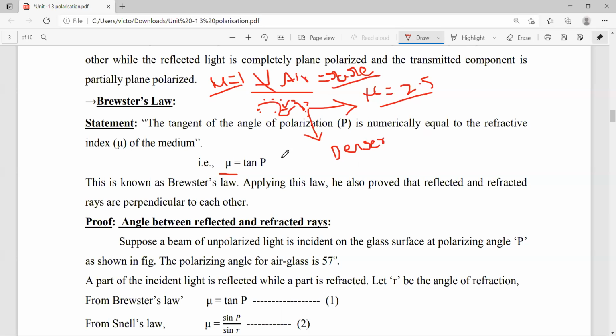If there are two mediums, say water and glass, then depending upon the refractive index, again we can decide which one is rarer and which one is denser. Otherwise, we cannot decide, only by comparison.